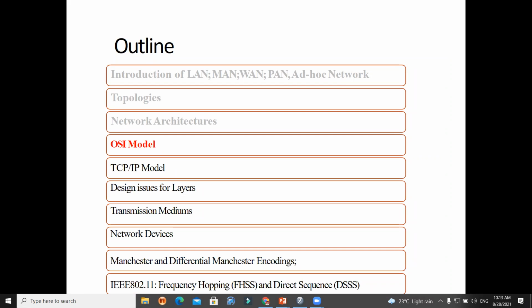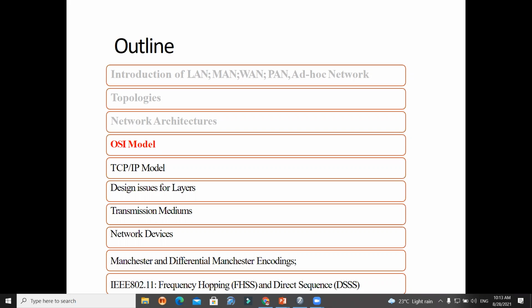In the OSI model, as I already told you, OSI stands for open system interconnection. And what is the TCP/IP model? TCP/IP stands for transmission control protocol / internet protocol. This is the long form, or acronym, of the OSI and TCP/IP models. Both these models play a great role nowadays in networking.